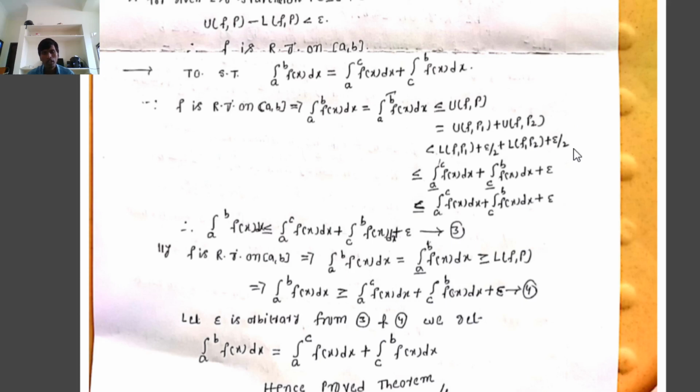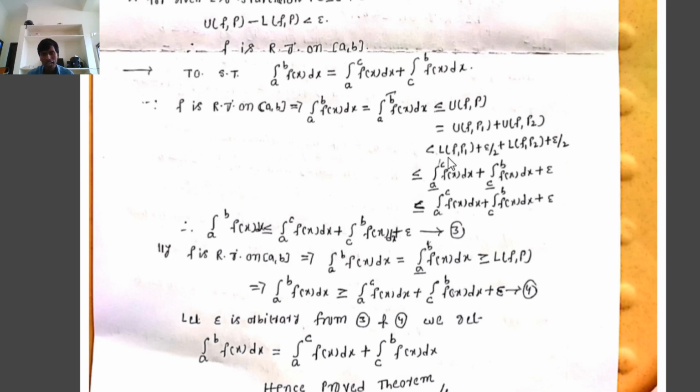Because f is Riemann integrable on the closed interval a comma c and the closed interval c comma b, therefore L(f,P1) is related to the lower Riemann integration on the closed interval a comma c. What is the relation between the lower Riemann sum and the lower Riemann integration? The lower Riemann sum is less than or equal to the lower Riemann integration on the corresponding interval.